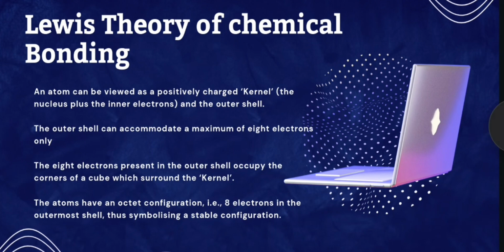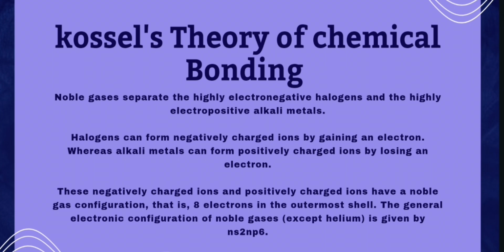Kossel's theory of chemical bonding. Noble gases separate the highly electronegative halogens and the highly electropositive alkali metals. Halogens can form negatively charged ions by gaining an electron, whereas alkali metals can form positively charged ions by losing an electron. These negatively charged ions and positively charged ions have a noble gas configuration, that is, 8 electrons in the outermost shell. The general electronic configuration of noble gases is given by ns2 np6.